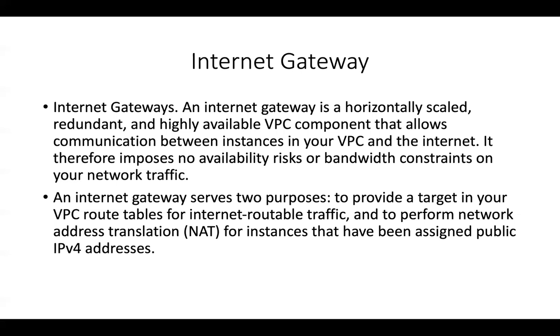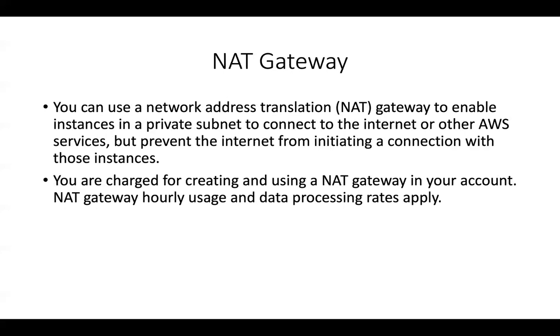You can also go ahead and create a NAT gateway for your private subnet resources to talk to the internet. But the prerequisite of creating a NAT gateway is that the VPC should have an internet gateway already attached. Then only you'll be able to create a NAT gateway. Otherwise, it will result in an error, right? So let's look at the next concept called NAT gateway.